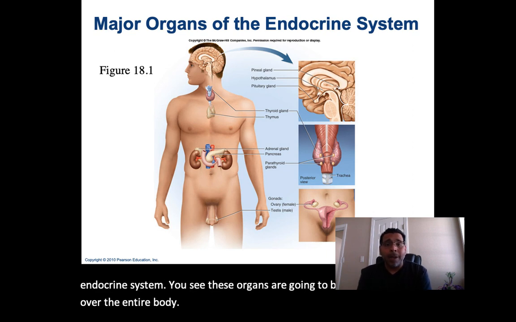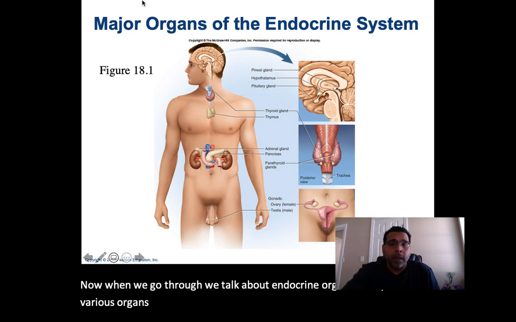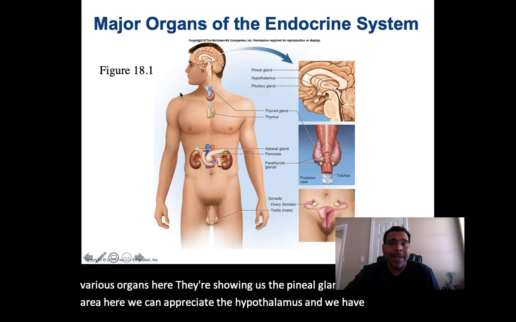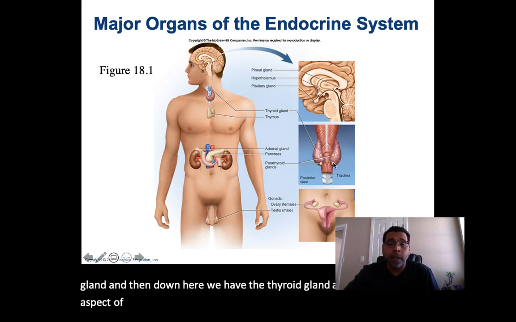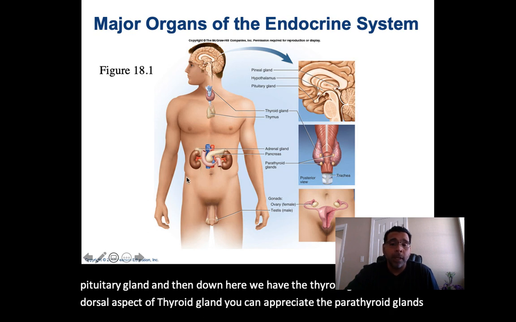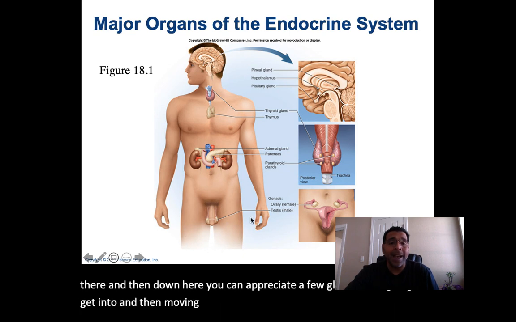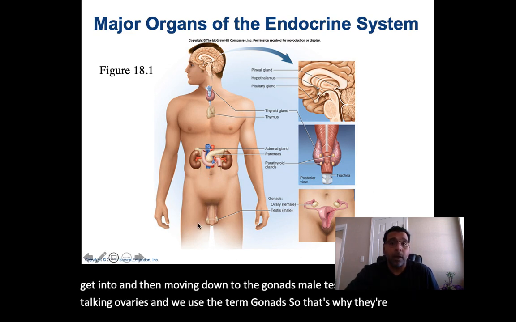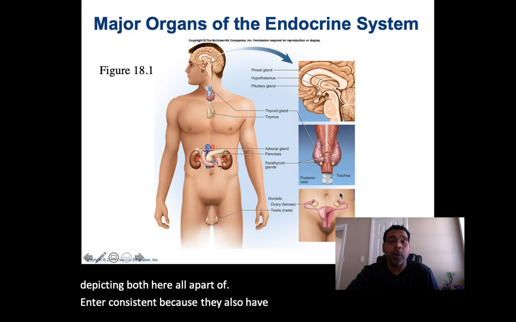Now, when we go through and talk about endocrine organs, here you can see various organs. Here they're showing us the pineal gland. When we zoom in on this area, we can appreciate the hypothalamus, and we have the pituitary gland. And then down here we have the thyroid gland, and on the dorsal aspect of the thyroid gland you can appreciate the parathyroid glands. And then down here you can appreciate a few glands we're going to get into, and then moving down to the gonads. Male testes, females, we're talking ovaries when we use the term gonads. So that's why they're depicting both here. All a part of the endocrine system because they also have endocrine functions as well. Very good.